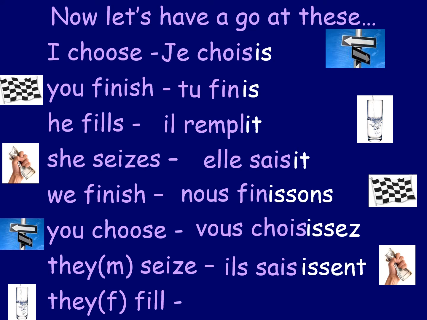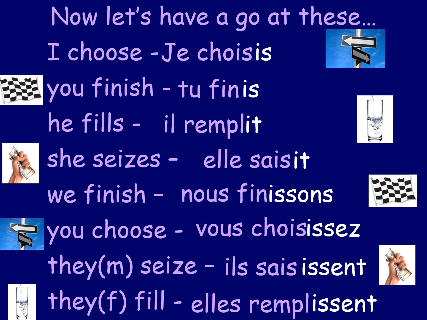And finally, we've got they fill. So maybe a group of girls are filling up their glasses. So you've got elles remplir. So we take the IR off the end, and again we put ISSENT, just like the they masculine form, it's always the same ending. So elles remplissent, they are filling, or they fill.